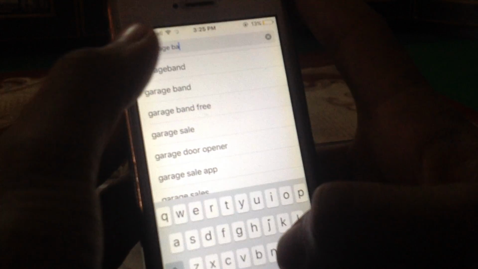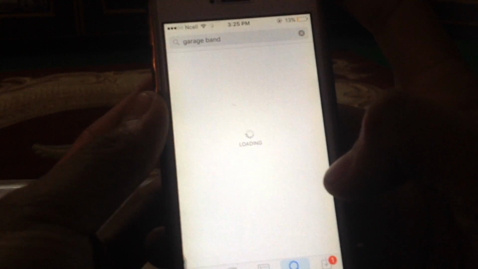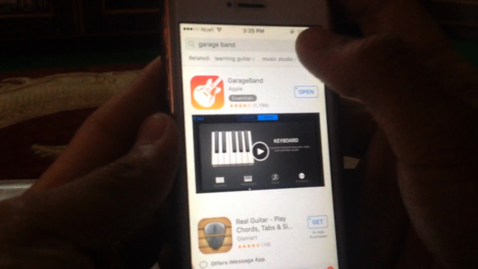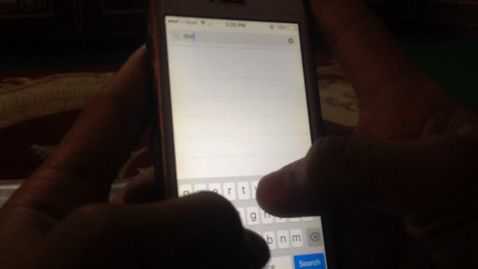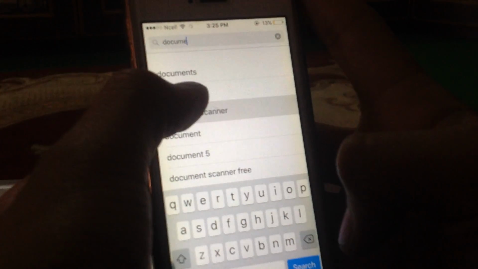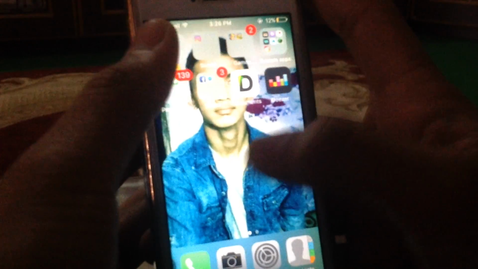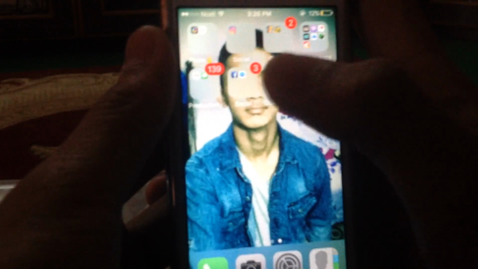You can get it in the App Store. You have to go to search Garageband. Yes, Garageband. And you can see there's a Garageband, and now you have to download Documents 5, and it will also come here like this one.